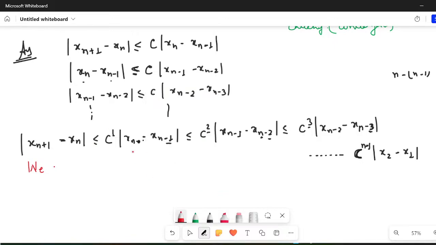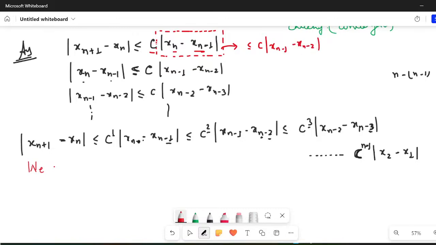See, |x_{n+1} − x_n| ≤ c|x_n − x_{n−1}|. And now think about this bracket that I'm making in red. This is less than or equal to c times |x_{n−1} − x_{n−2}|.